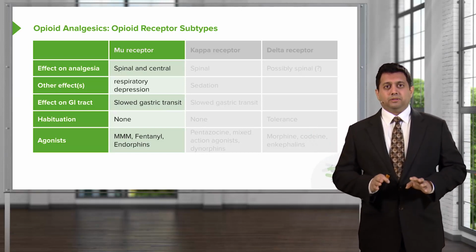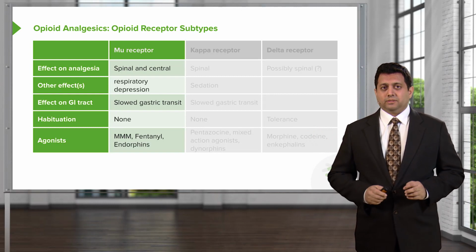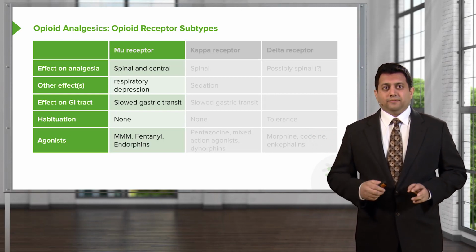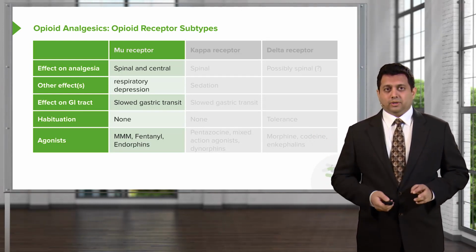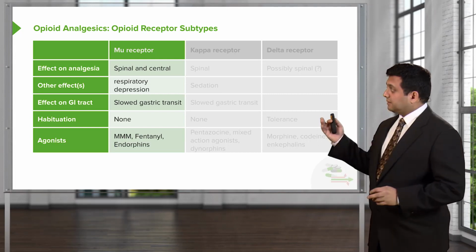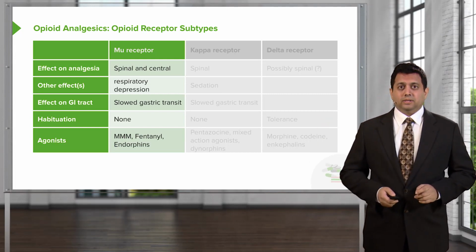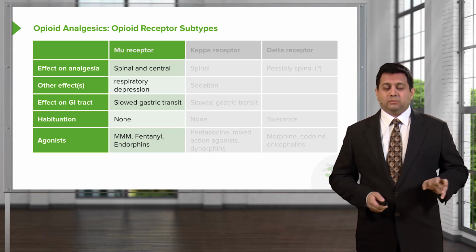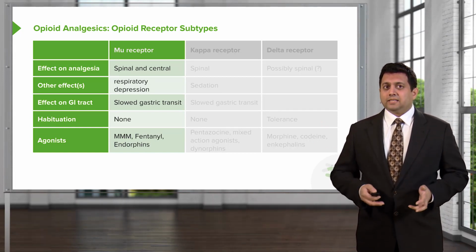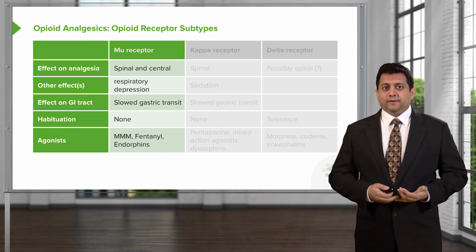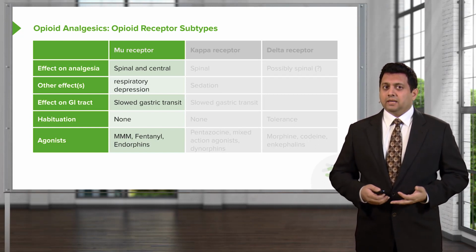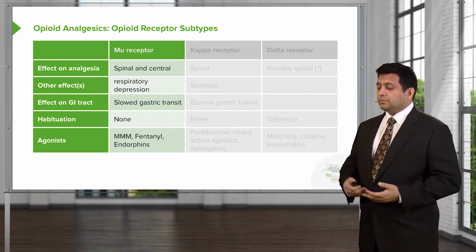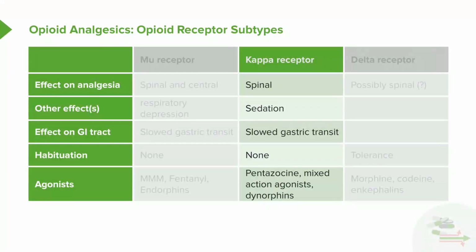Now, the mu receptor is spinal and central in terms of location. The other effects of the mu receptor are respiratory depression. The effect on the GI tract is slowed gastric transit. And in terms of habituation, there is almost none. The agonists of the mu receptor include fentanyl and morphines. Also, endorphins will act on the mu receptors.